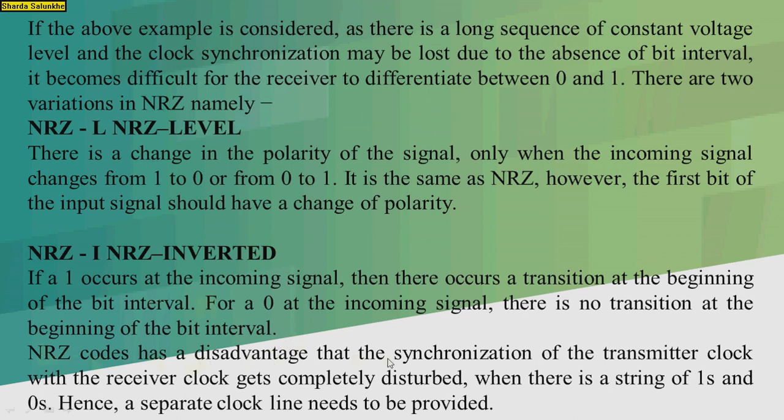NRZ codes have the disadvantage that the synchronization of the transmitter clock with the receiver clock gets completely disturbed when there is a string of ones or zeros available. Hence, separate clock lines need to be provided.